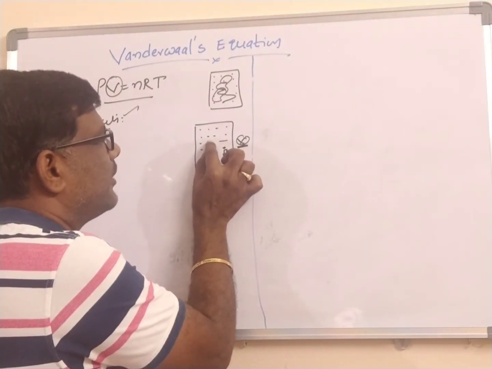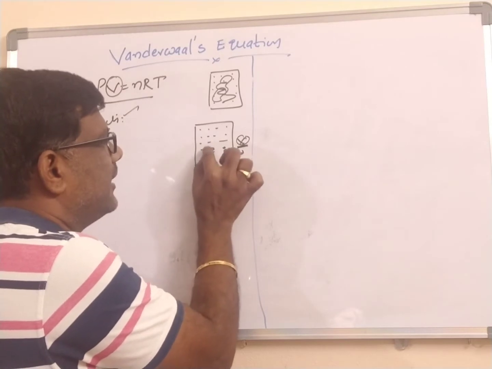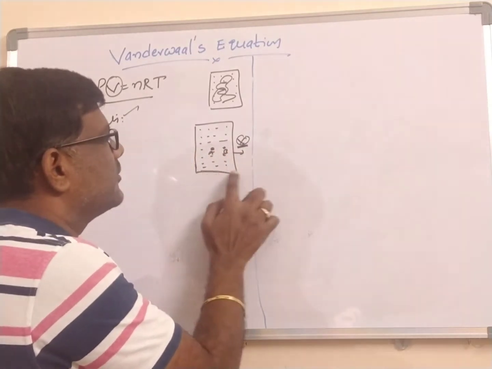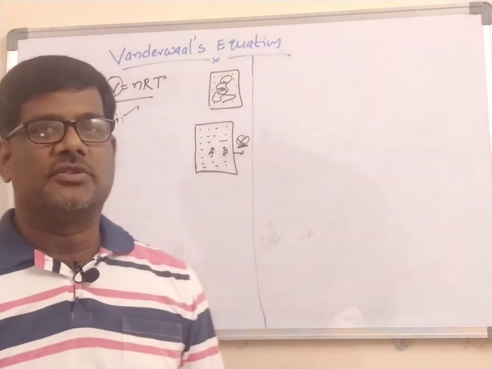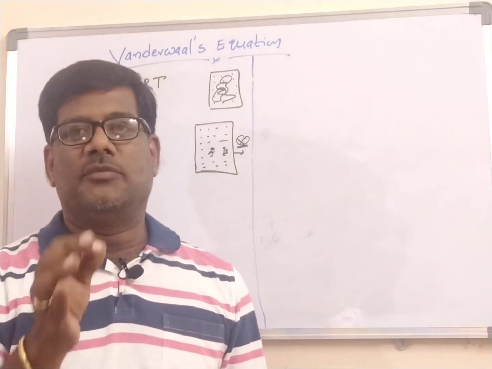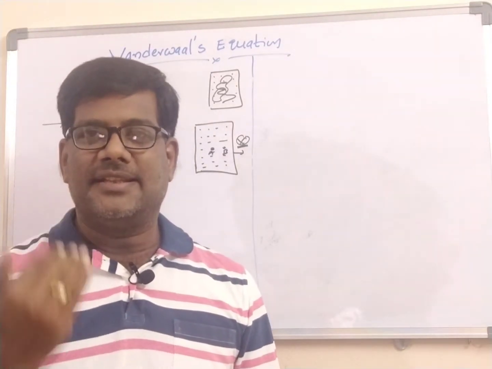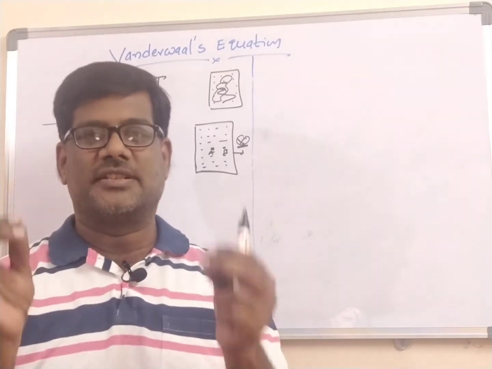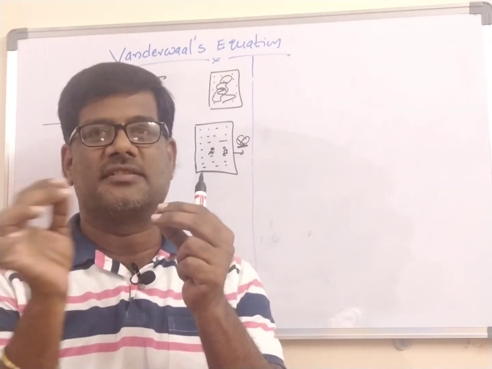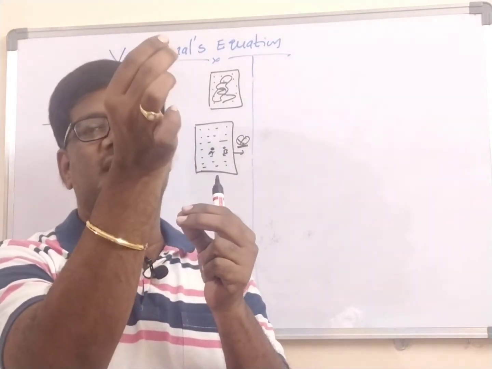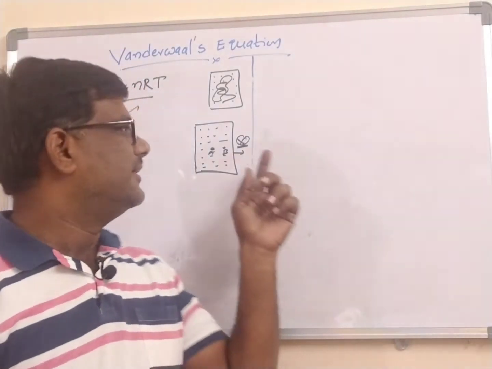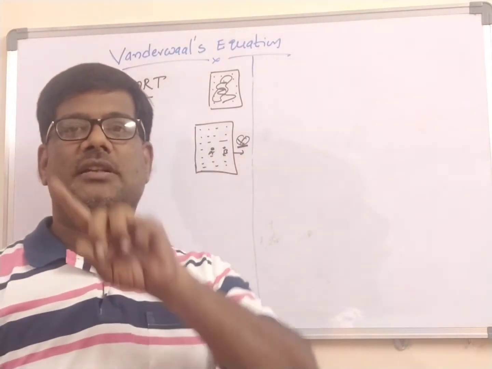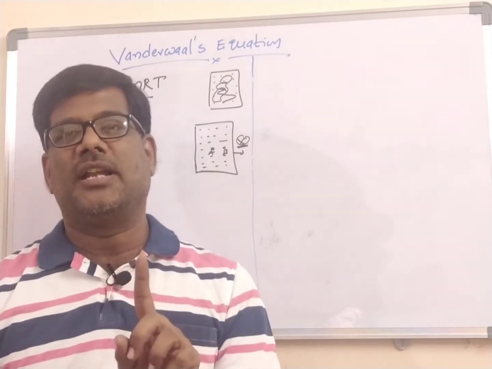It moves toward another molecule, immediately repulsion. This A particle does not move through the entire volume. So the volume available for the movement of the A particle is less than V because of the repulsive forces. Ultimately, this gas particle does not move through the entire volume V.